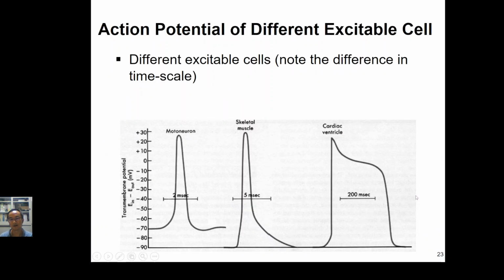Okay. So here, I try to illustrate the action potential of different excitable cells. In front of you are three different kinds of action potential. The first one is the action potential generated by a neuron. It has a pulse width of about 1 to 3 milliseconds, and this action potential includes the influx of sodium ion, what we call depolarization, and the outflux of potassium ion, what we call repolarization.